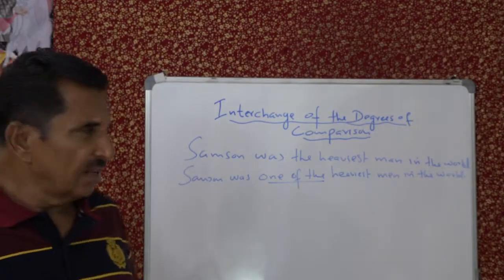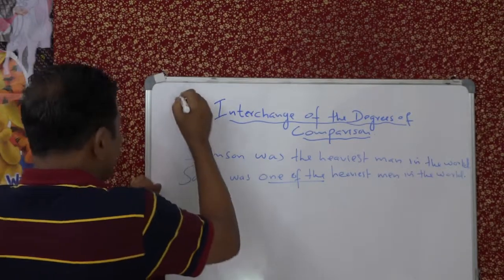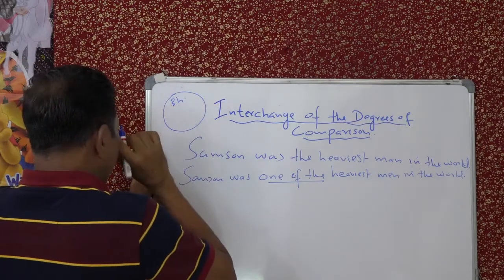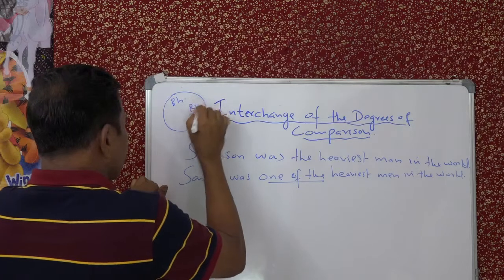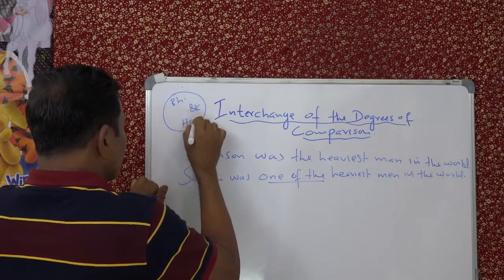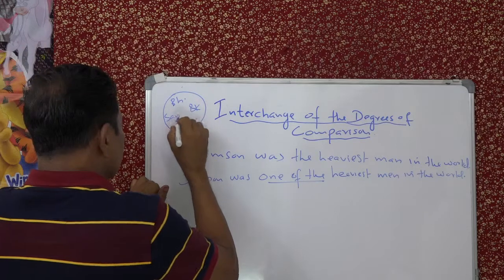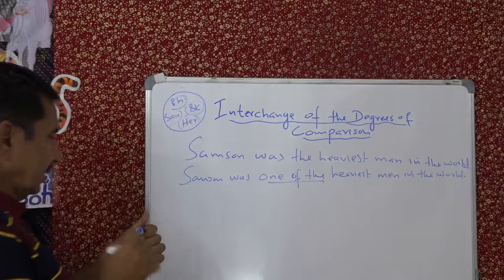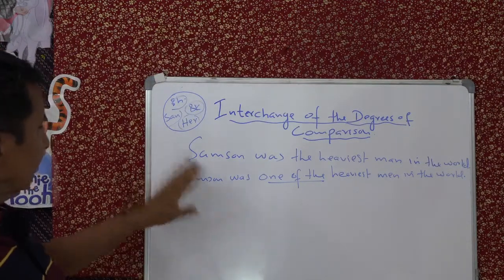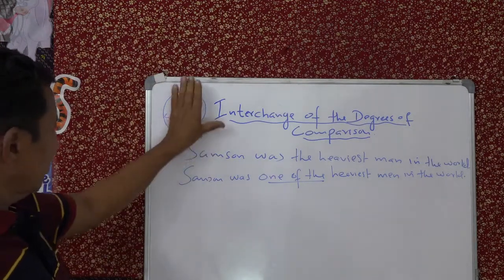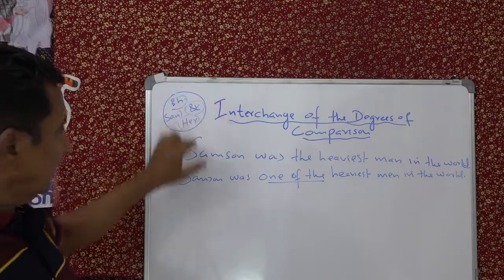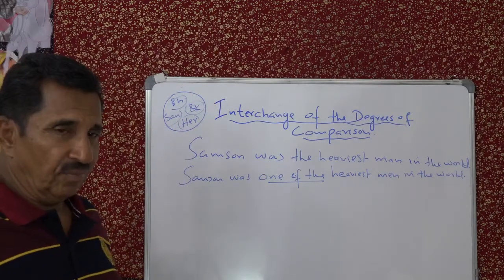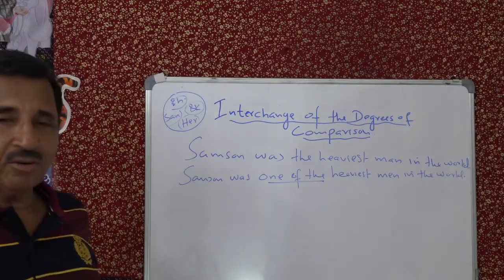So there are many. So you can say like this, if you put a circle like this, you have got Bhima here, then you have got Bega here, you have got Hercules here, you have got Samson here. So there are 4 people. Now the first sentence says, no doubt, that is Samson. All the others are excluded. But the second sentence says, there are equally heavy people like this. So what will you do? So how are you going to change that?